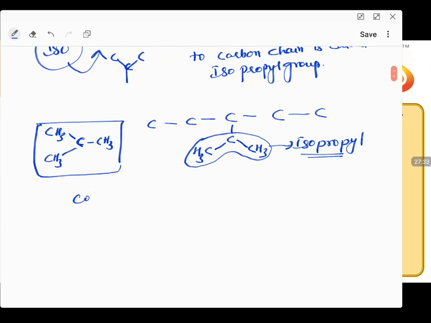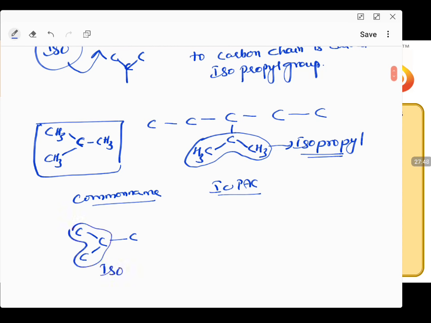One is the common name, the other one is the IUPAC name. In a common name, you will have this type of carbon chain. This is taken as iso, and the total number of carbons is 4 overall, so it is isobutane.